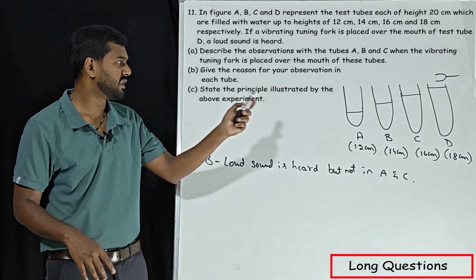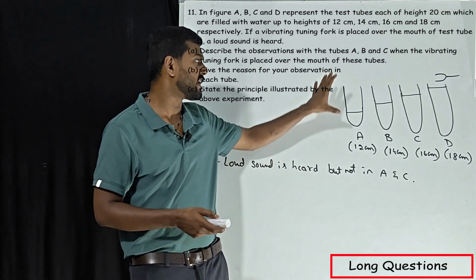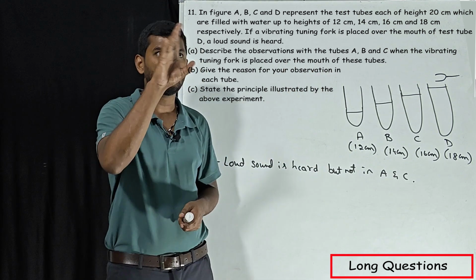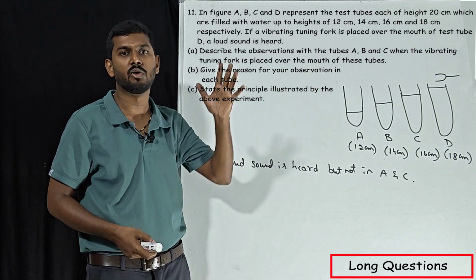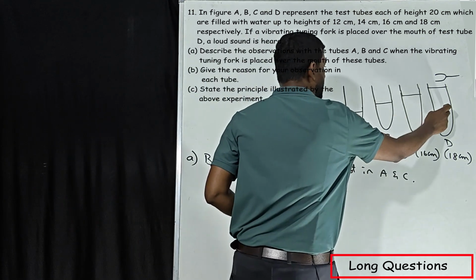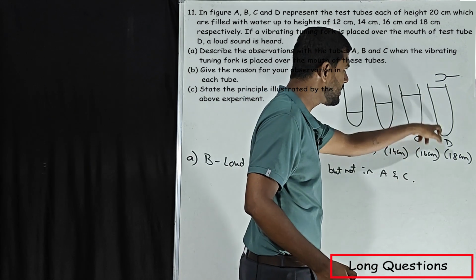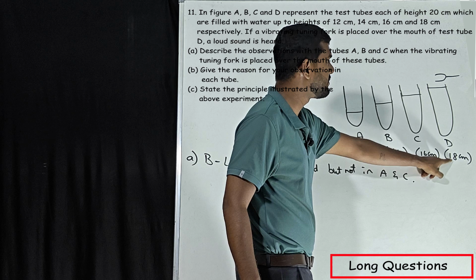See, this is based on resonance and length of air column. One hint they have given: in test tube D, we are going to get the resonance. So what is the length of air column here? Total length is 20 centimeter, out of which 18 centimeter is filled with water.